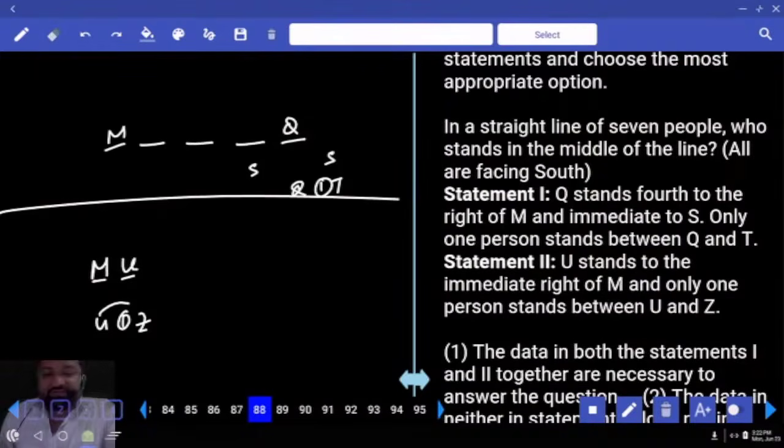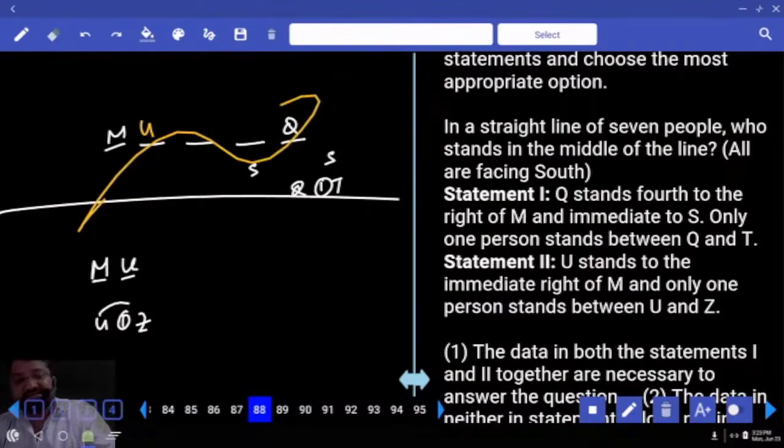No. After combination, surely this is U. Right? 100% guarantee. Combine both. This is U. How many persons between U and Z? Still multiple possibilities, I can go to the left. Will I get the exact answer? So what's the answer? Neither 1 nor 2.